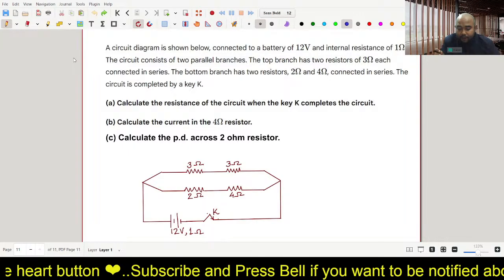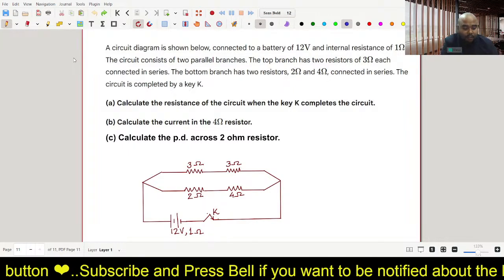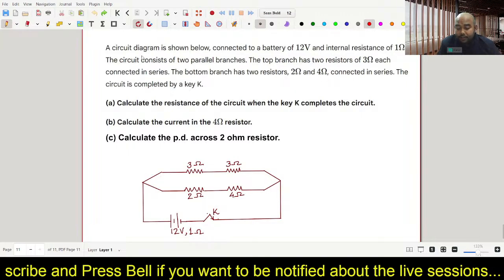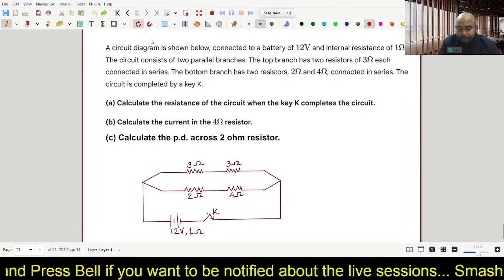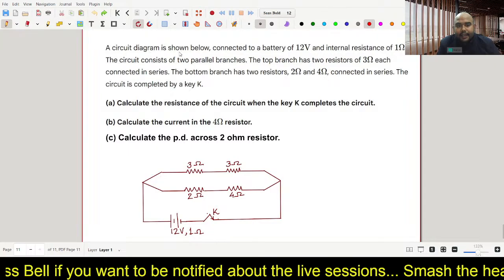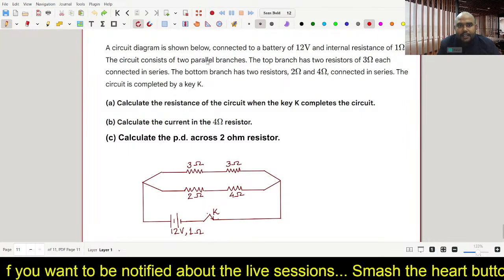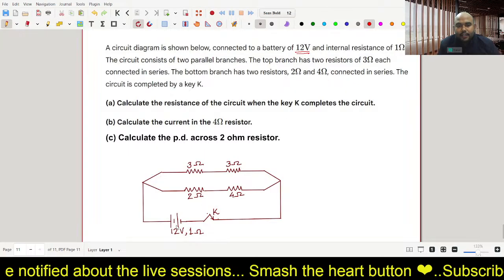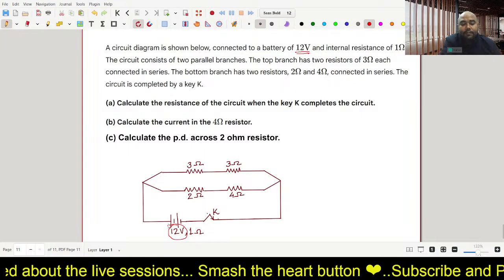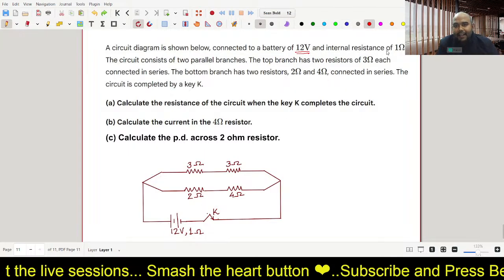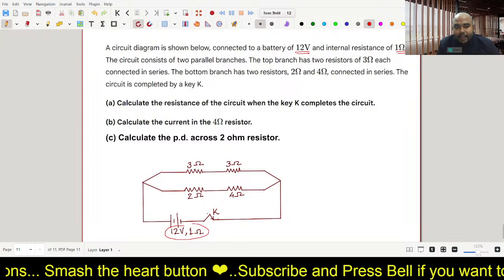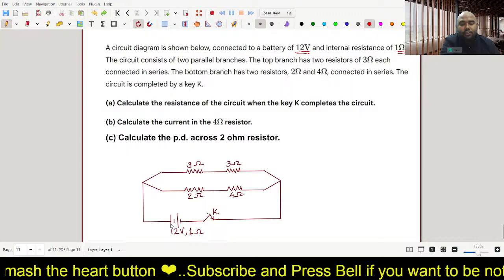Come on, read the question. Try to do this. This is also a very good question. I'm reading the question and you also try to solve it. A circuit diagram is shown below, connected to a battery of 12 volt. The EMF of the battery is given as 12 volt, and it has an internal resistance of 1 ohm.